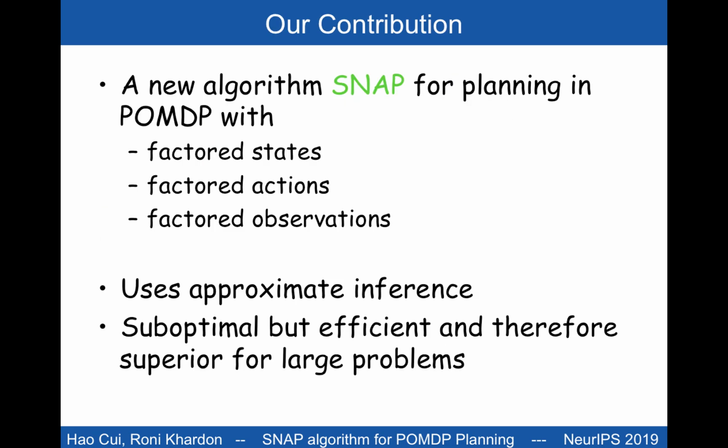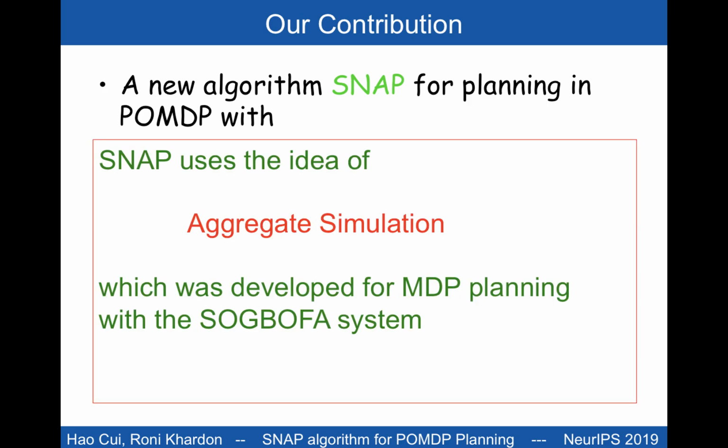Our main contribution is a new algorithm, SNAP, that tackles such problems. It is an approximate solver, suboptimal even when it has enough time, but very effective on large problems where other algorithms are too slow. SNAP uses the idea of aggregate simulation, which was developed for MDP planning with the SOGBOFA system.